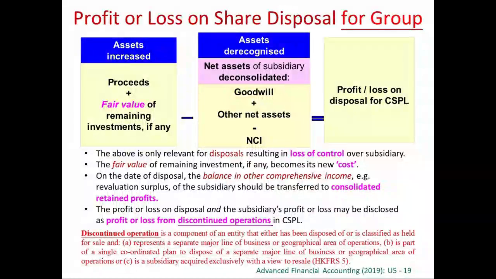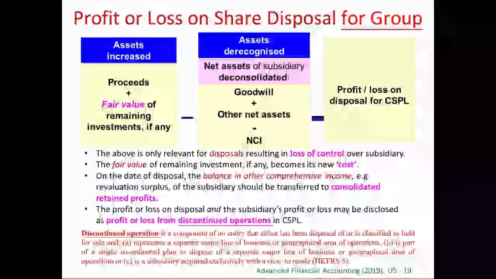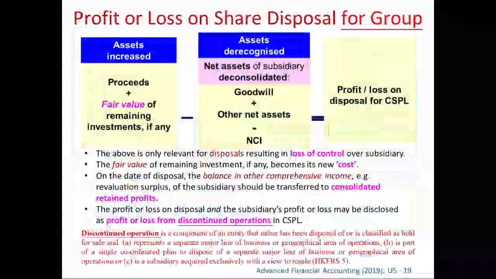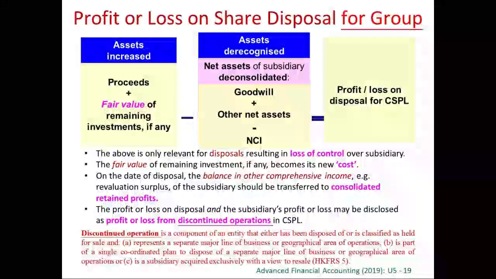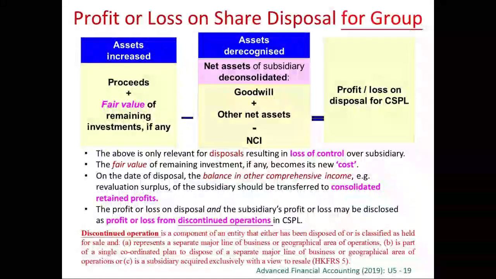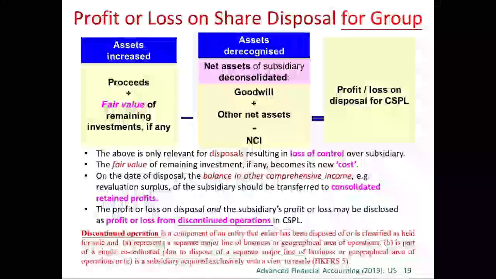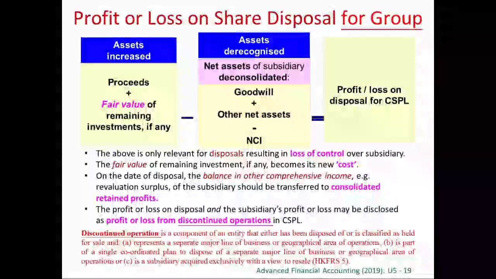And if this subsidiary is significant, if this is a significant subsidiary, that it amounts to a so-called discontinued operation. So if this is a separate major line of business or geographical area, etc., then it may amount to a so-called discontinued operation. Right? If this is a discontinued operation, anything related to a discontinued operation should be separately disclosed.